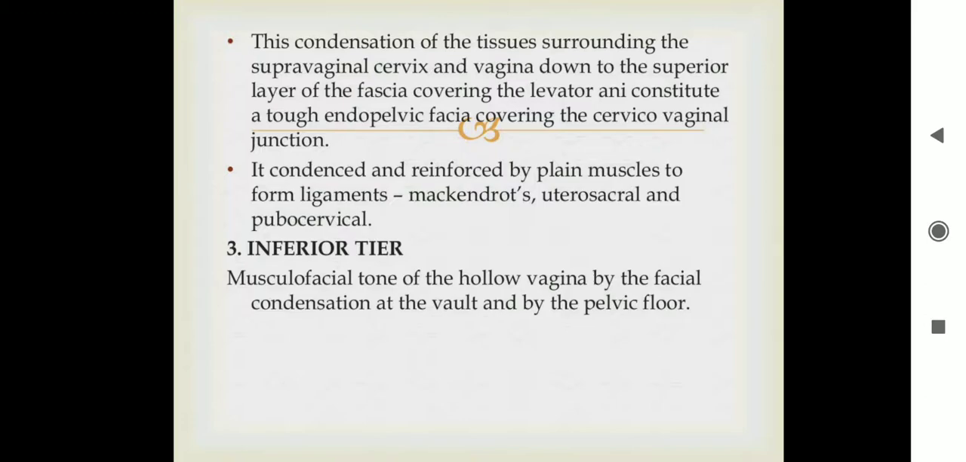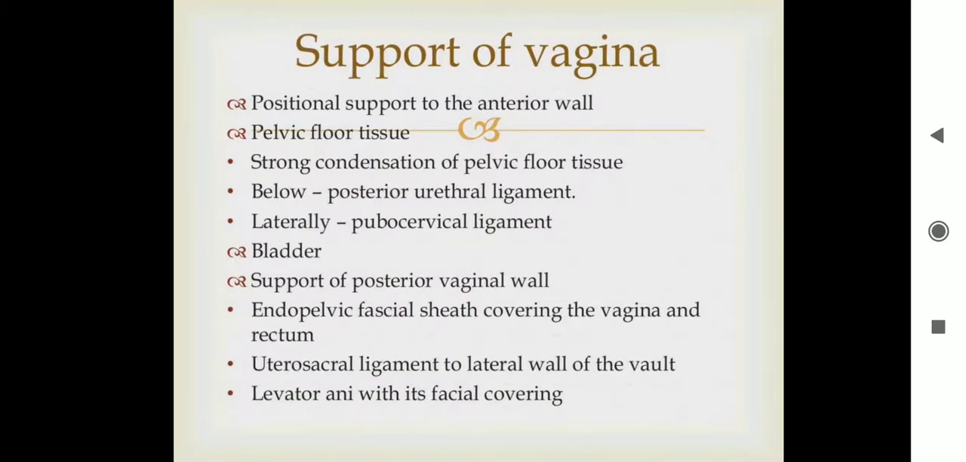The inferior tier is the musculofascial tone of the hollow vagina by the fascial condensation at the vault and by the pelvic floor muscles. Coming to the supports of the vagina: positional support to the anterior wall is by pelvic floor tissue, a strong condensation of pelvic floor tissue below the posterior urethral ligament, laterally the pubocervical ligament, and the bladder. Support of the posterior vaginal wall is the endopelvic fascial sheath covering the vagina and the rectum, the uterosacral ligament to the lateral wall of the vault, and the levator ani with its fascial covering.